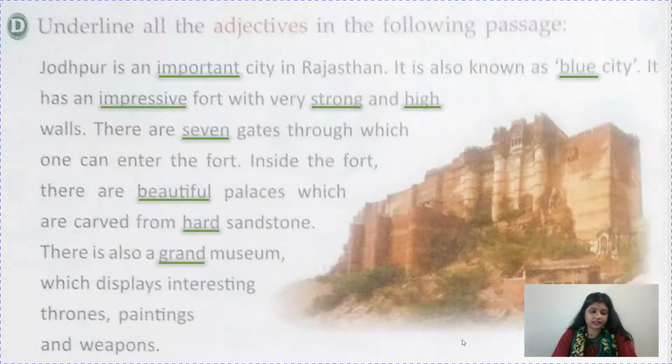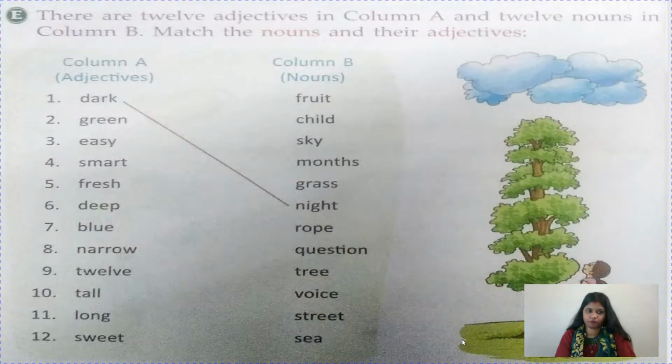So children, for 3 things, for 3 nouns, 1 adjective is given here. What kind of thrones, paintings and weapons? Interesting. Now here what you have to do: there are 12 adjectives in column A, like you can see here, this side, left side, and 12 nouns in column B, right side. Match the nouns and their adjectives. Okay, so the first one is already done for you.